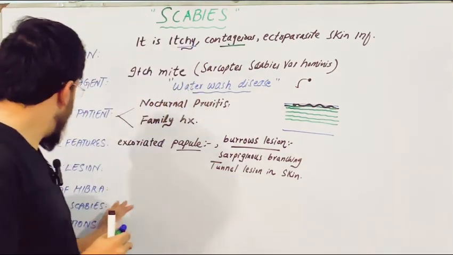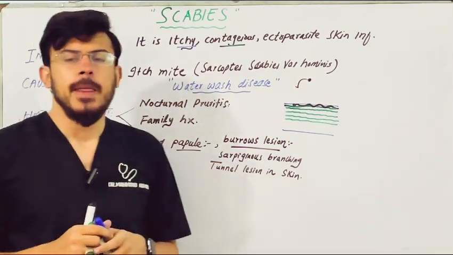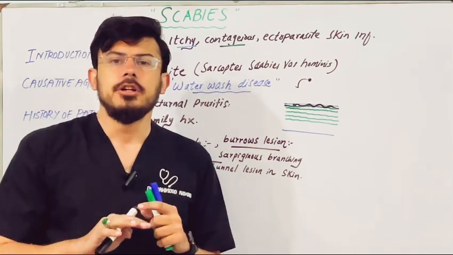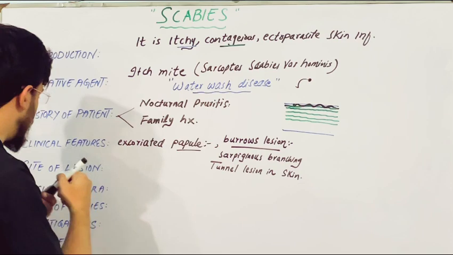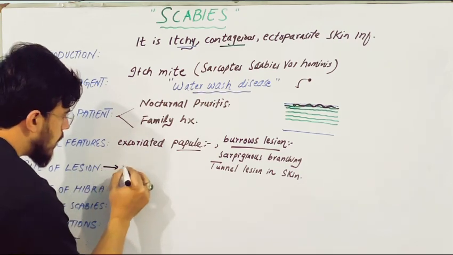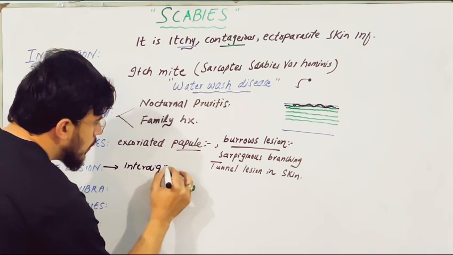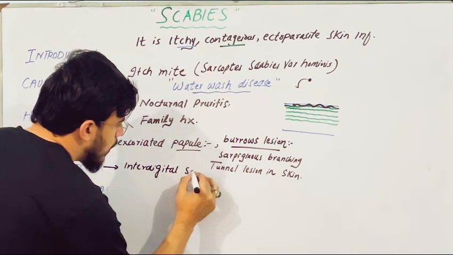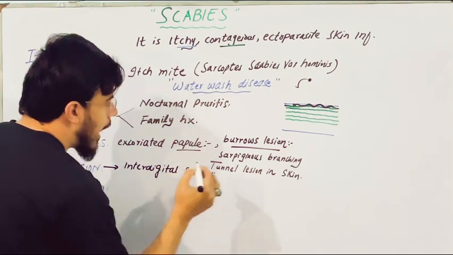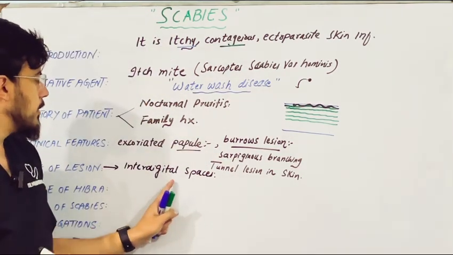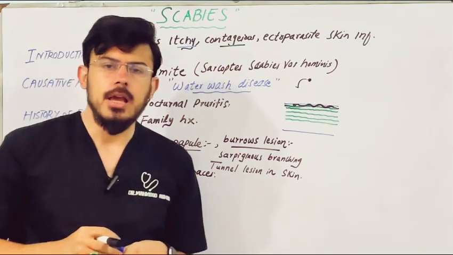Now, what is the site of the lesion? Mostly in scabies, the most common site is the interdigital spaces, meaning in between the fingers and toes. So it is the most common site for the scabies lesion.